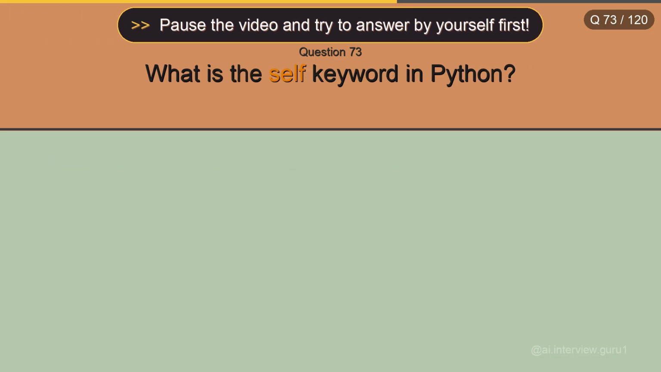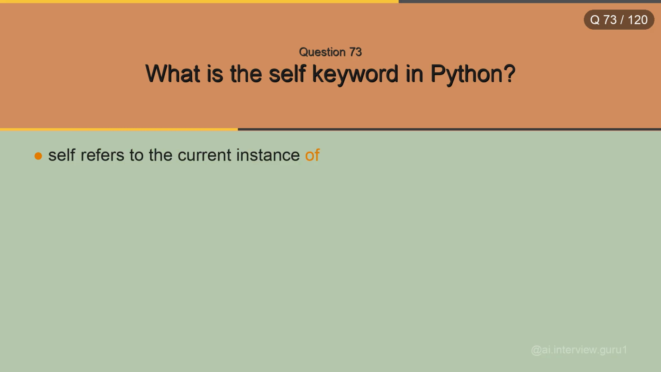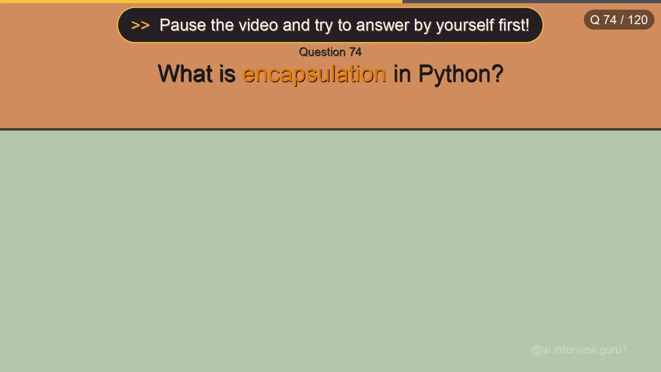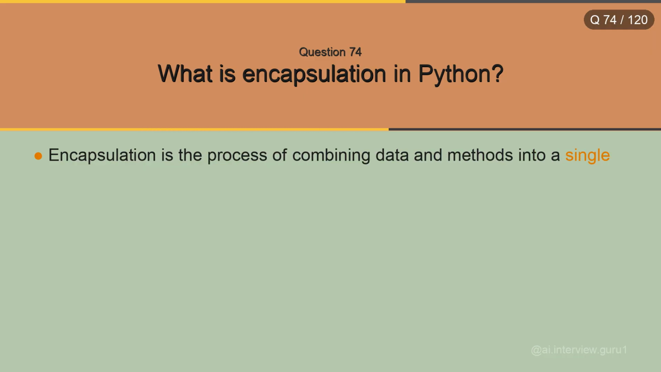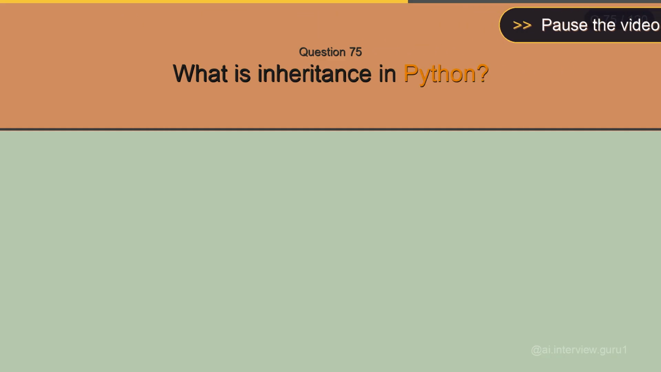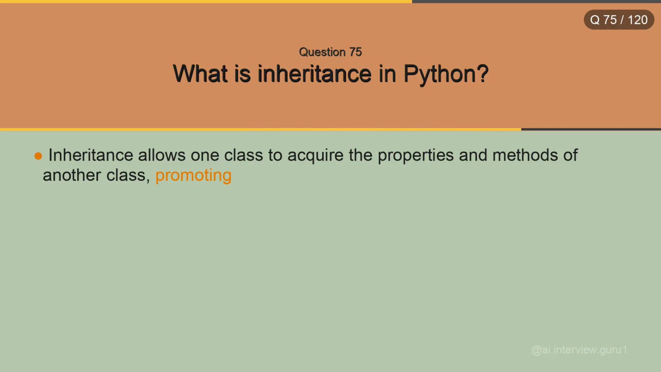What is the self keyword in Python? Self refers to the current instance of a class and is used to access instance variables and methods. What is encapsulation in Python? Encapsulation is the process of combining data and methods into a single unit and restricting direct access to data. What is inheritance in Python? Inheritance allows one class to acquire the properties and methods of another class, promoting code reuse.